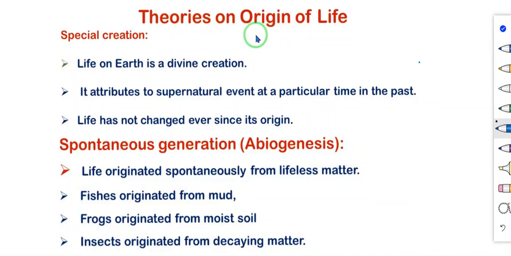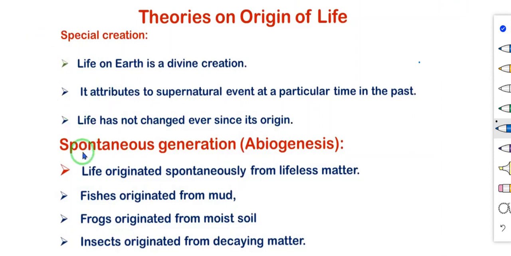Many theories have been postulated to explain the origin of life. So first theory is the special creation theory. This theory says life on earth is a divine creation. God has created all living things. It attributes to a supernatural event at a particular time in the past. Life has not changed ever since its origin. So from the beginning, how it was till now also in the same condition, there is no change.